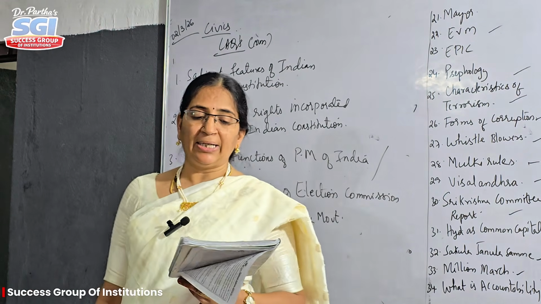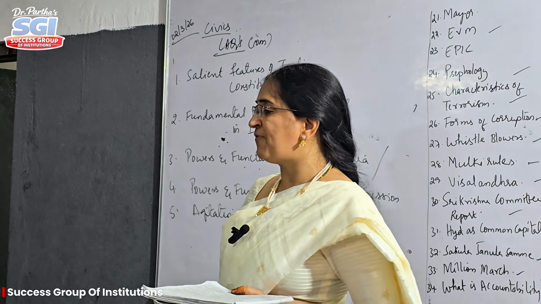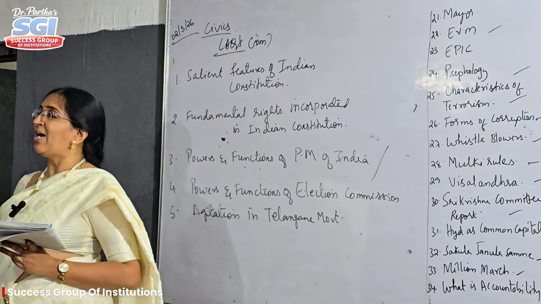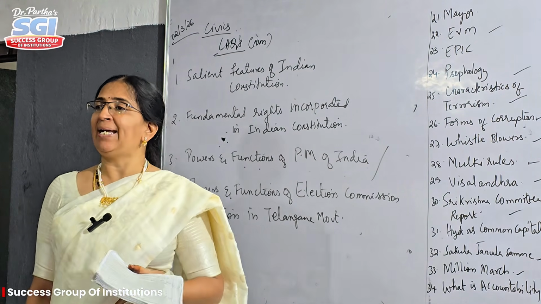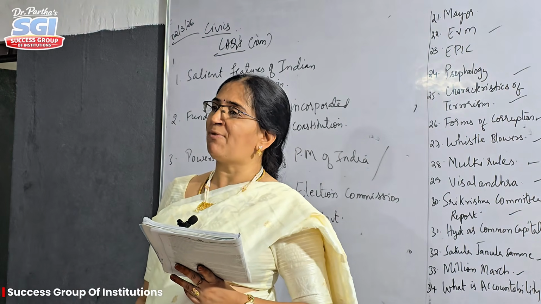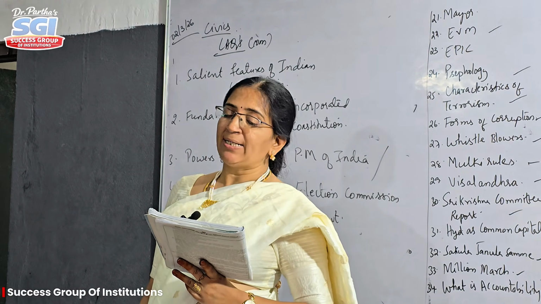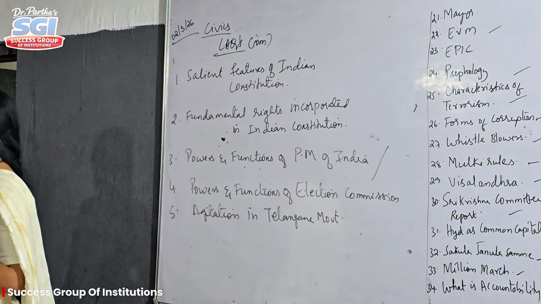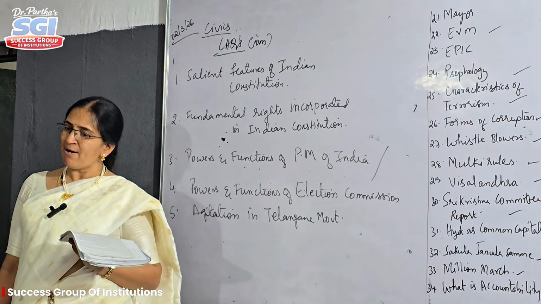First one is the written and detailed Constitution. What is the first side heading? Written and detailed Constitution. Say everyone. First one, written and detailed Constitution. What is the second one? Combination of rigidity and flexibility.